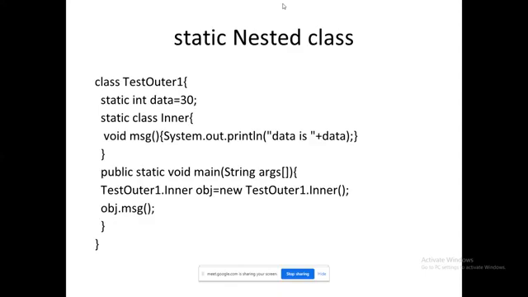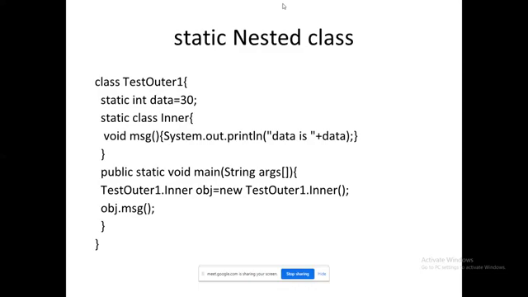New outer class name dot inner class name. That's it. So using the outer class object only, I am accessing the MSG. I have not created any object for the inner class, because the inner class is static. Please understand the point. I have not created any object for inner to access the MSG.